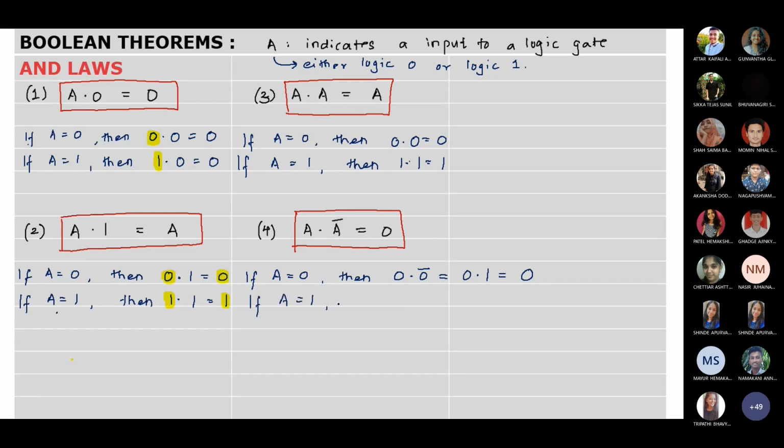Similarly, if A is 1, then 1 dot 1 bar. 1 bar is 0, so 1 into 0 will be 0. So basically the product of complements is 0. Because in complements, if one of the value is 1, the other is going to be 0. So one of the values definitely is going to be 0 because it is the complemented value, and that's why the answer is 0. So these are the first 4 basic laws.